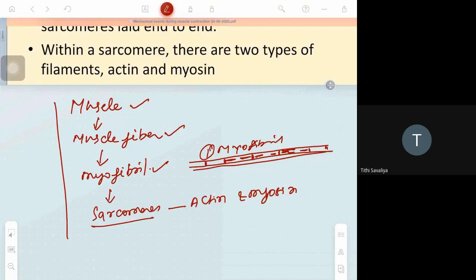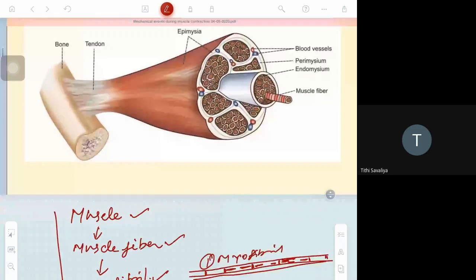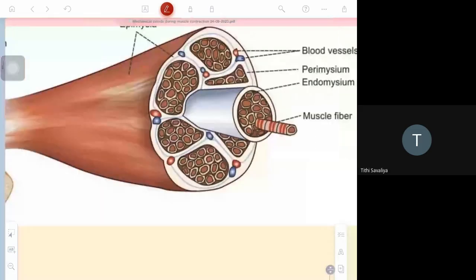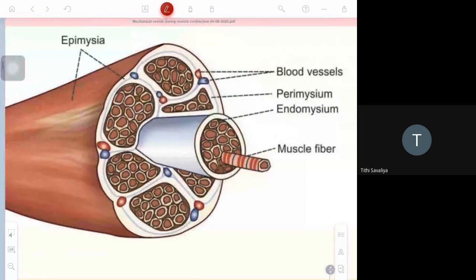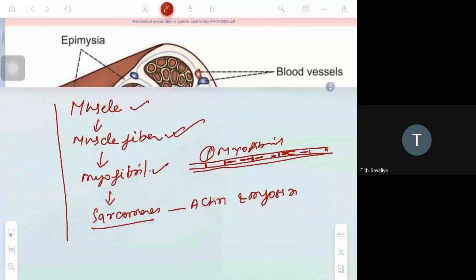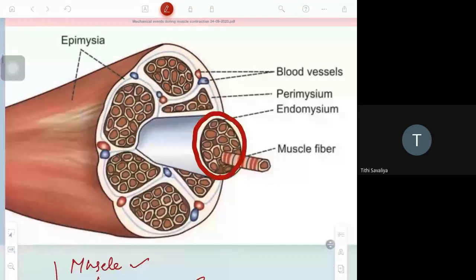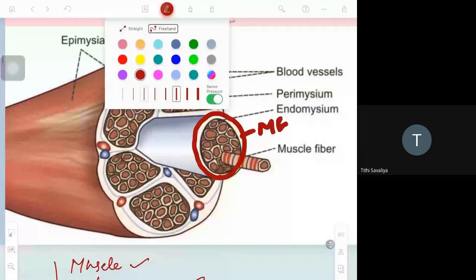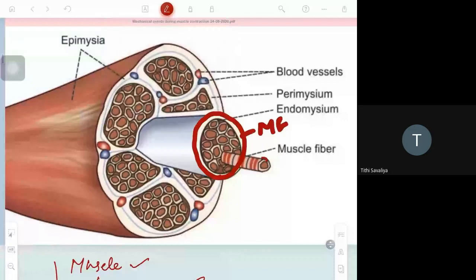So this is the image of the muscle fiber. Everything together is called a muscle. Muscle consists of muscle fibers, and muscle fiber consists of myofibrils.